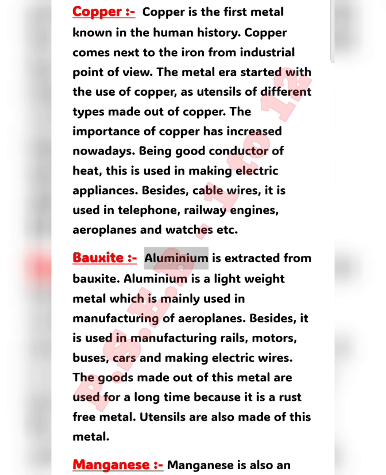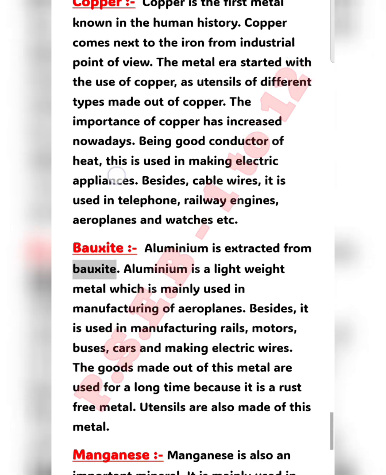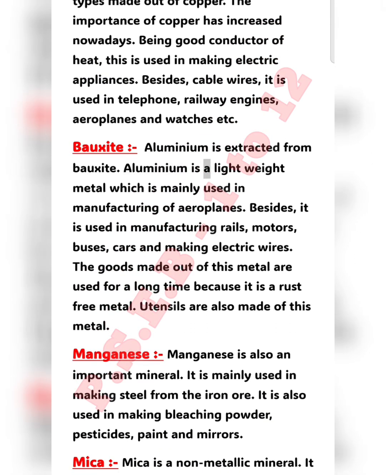Bauxite. Aluminium is extracted from bauxite. Aluminium is a lightweight metal which is mainly used in manufacturing of aeroplanes. Besides, it is used in manufacturing rails, motors, buses, cars, and making electric wires. The goods made out of this metal are used for a long time because it is a rust-free metal. Utensils are also made of this metal.